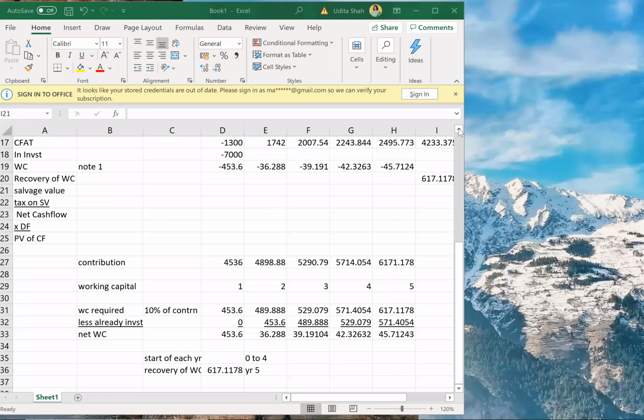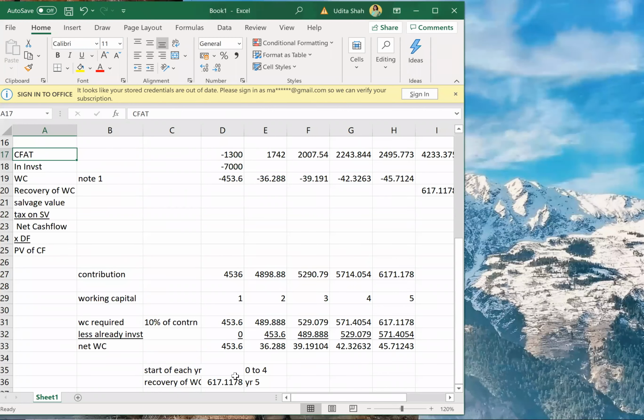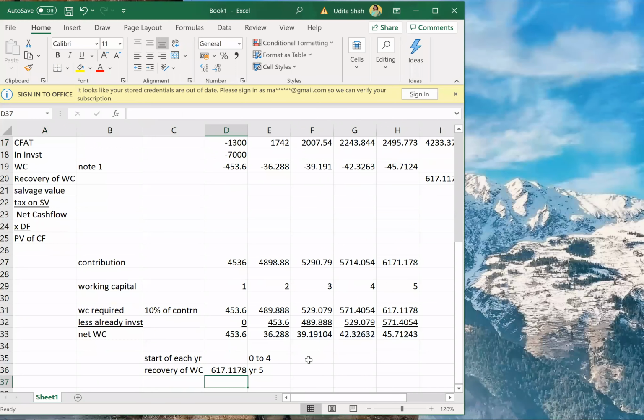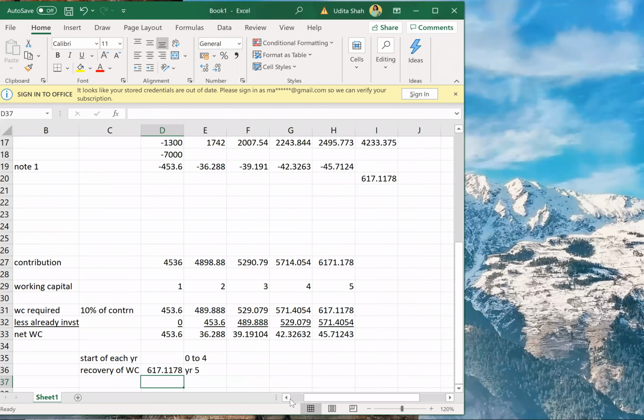Okay. See if you understood. We have started with CFAT, initial investment. Working capital we have written from year 0 to 4 instead of year 1 to 5, and recovery of working capital we have written in year 5. And how did this amount come? Recovery will be the total of all working capitals taken together. Done. So recovery of working capital is done. That will be positive.